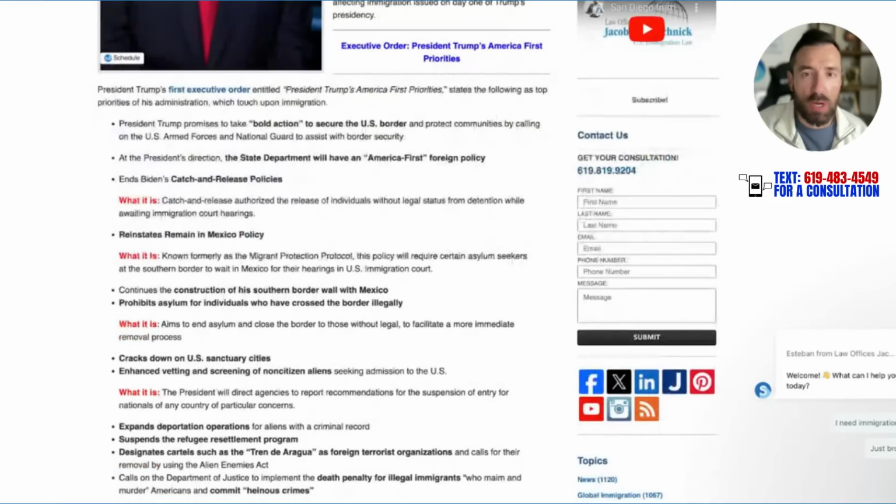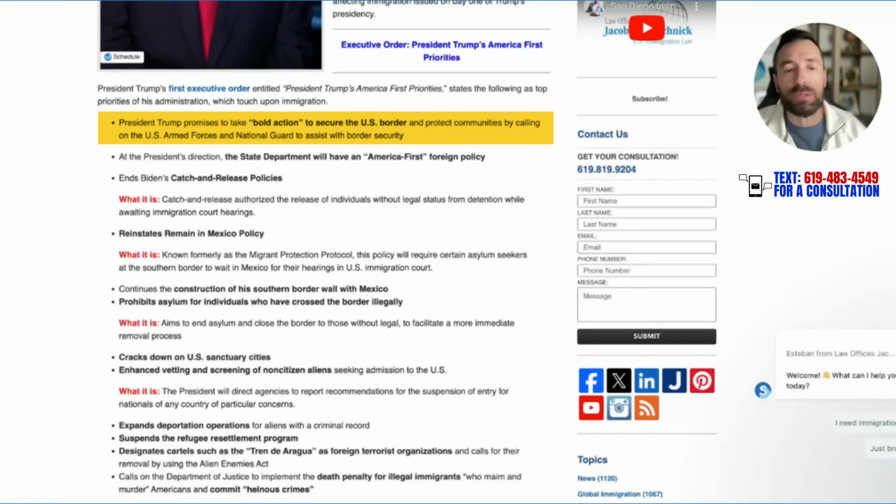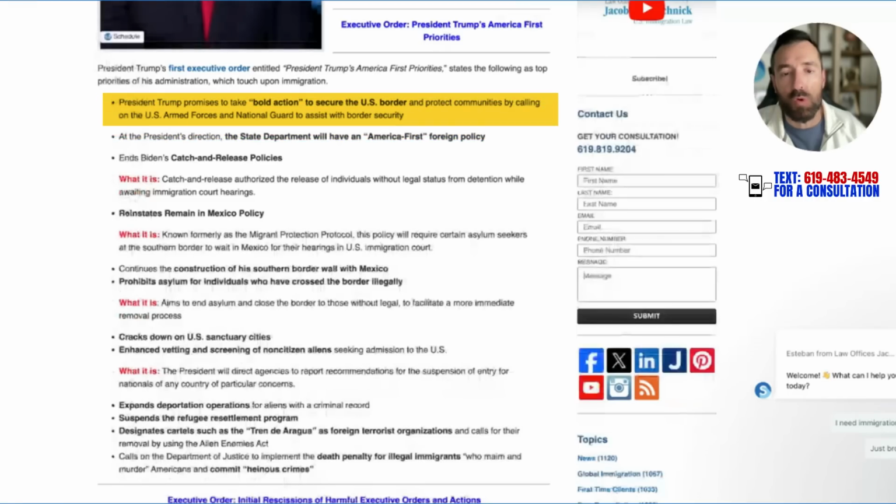All right, so let's jump right into the first executive order, and that's called President Trump's America First priorities. This is essentially the priorities of this administration. It sets the tone for the rest of these orders and for what you're going to see in the next 4 years on immigration. President Trump promises to take bold action to secure the U.S. border and protect communities by calling on the U.S. Armed Forces and National Guard to assist in border security.